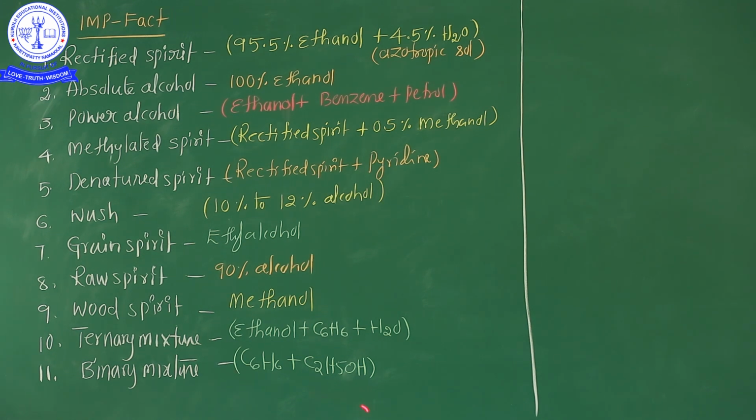These terms are very, very important. Again, see here carefully. Rectified spirit: 95.5% ethanol plus 4.5% water. Absolute alcohol: 100%. Power alcohol: ethanol plus benzene plus petrol. Methylated spirit: rectified spirit plus 0.5% methanol. Denatured spirit: rectified spirit plus pyridine. Wash: 10% to 12% alcohol. Grain spirit: ethyl alcohol. Raw spirit: 90% alcohol. Wood spirit: methanol. Ternary mixture: ethanol plus benzene plus water. Binary mixture: benzene plus ethyl alcohol.